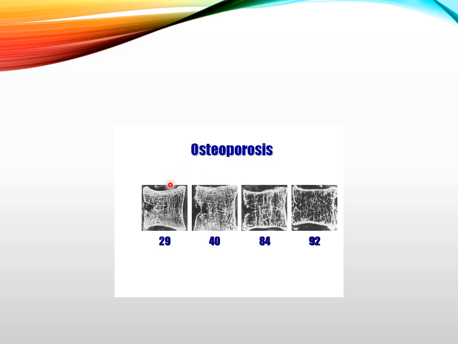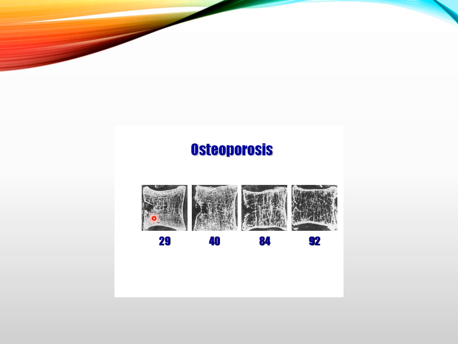Dear students, this figure shows different age groups of osteoporosis patients, like 29 years old, 40 years old, 84 years old and 92 years old. They show how thin, porous and softened their bones are.